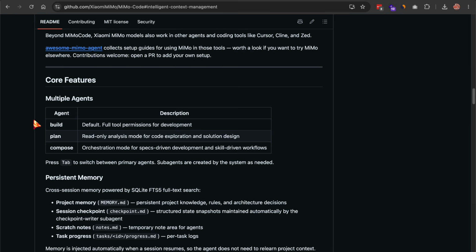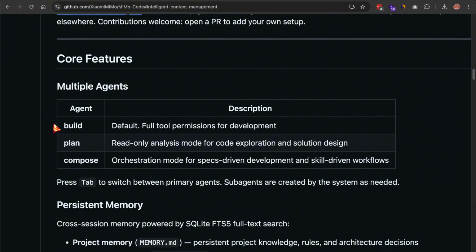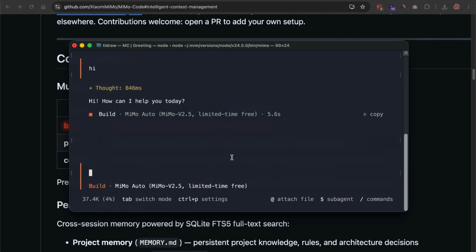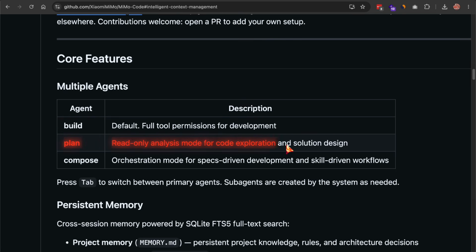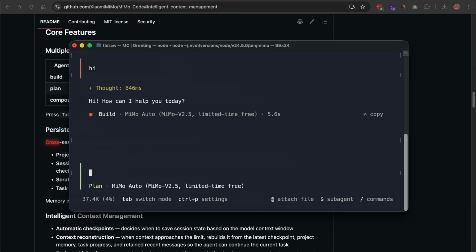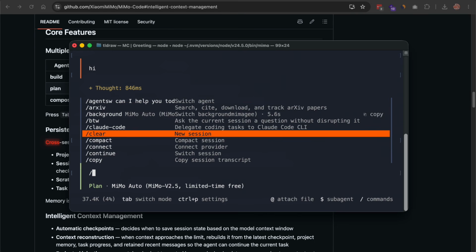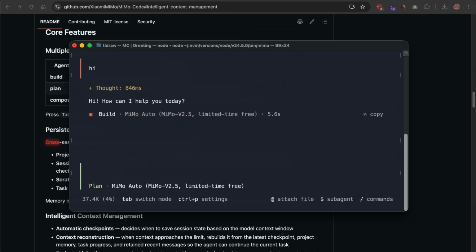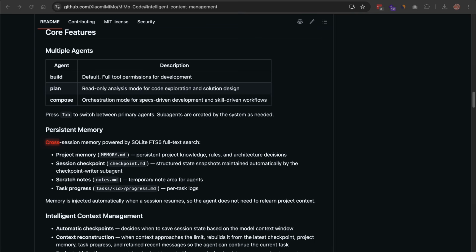Once you're in, the interface has 3 main modes, and you switch between them with the tab key. Build is the default. That's full permissions. It can read, write, run commands. Plan is read only, so it explores your code and designs a solution without touching anything, which is the one I reach for first on anything real. And Compose is the orchestration mode for spec-driven work, and it comes with built-in skills for planning, code review, test-driven development, debugging, and merging. The @ sign attaches a file. The / opens commands, and if you're logged in, there's even a voice command that lets you talk your input in.